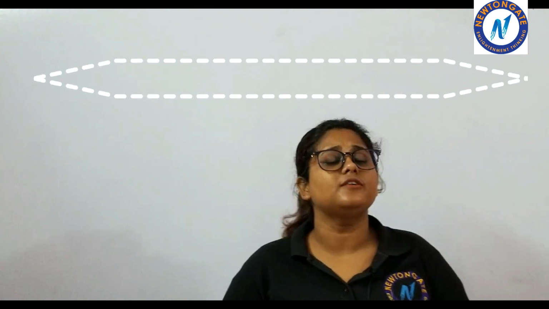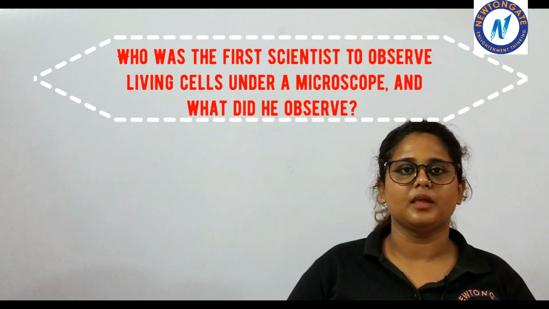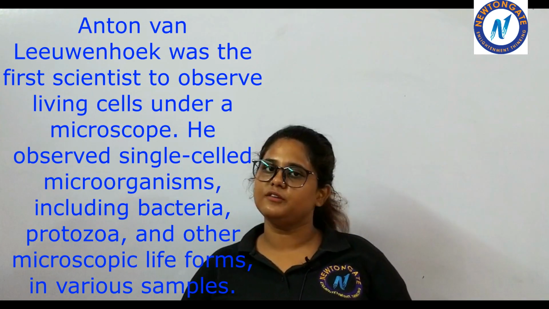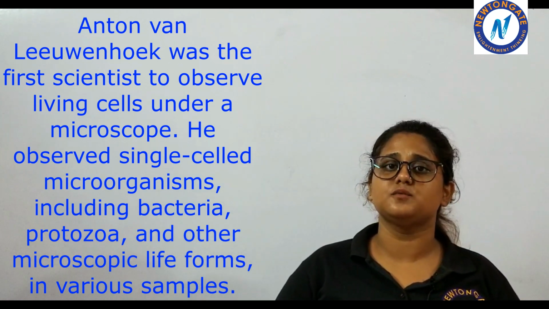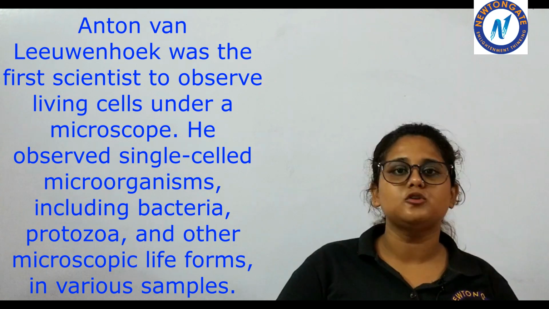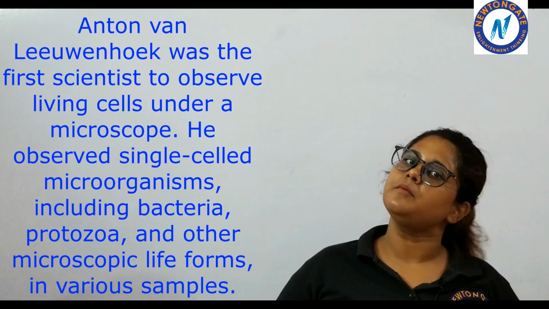We have our next question, which has, who was the first scientist to study cells under a microscope and what did he study? The first scientist was Anton van Leeuwenhoek. He was the first scientist to observe cells under a microscope, and he observed protozoans and bacterial cells under a microscope.